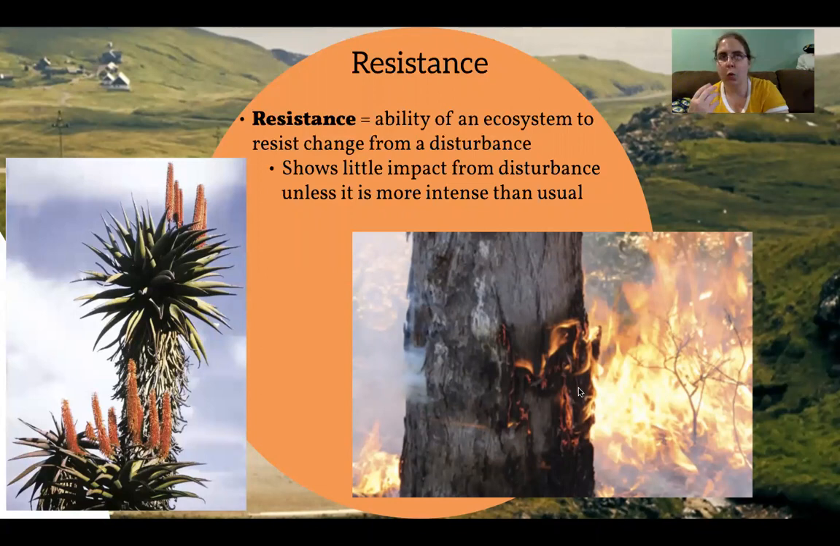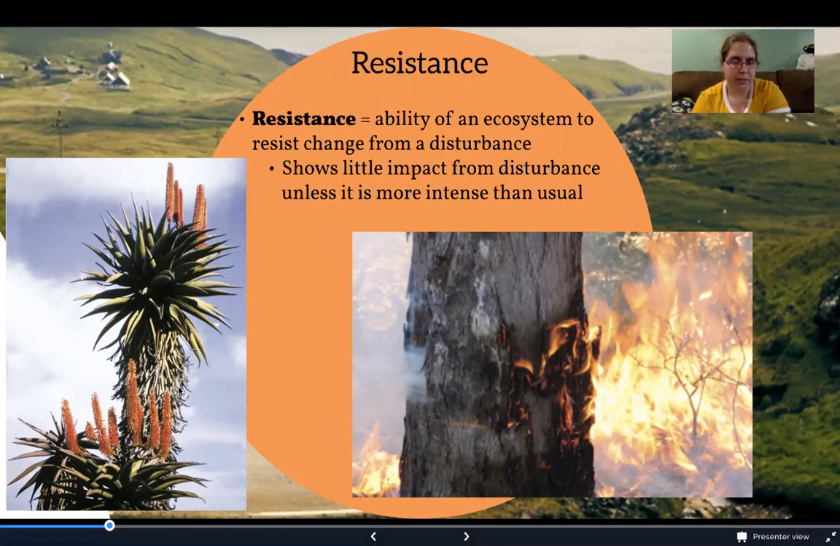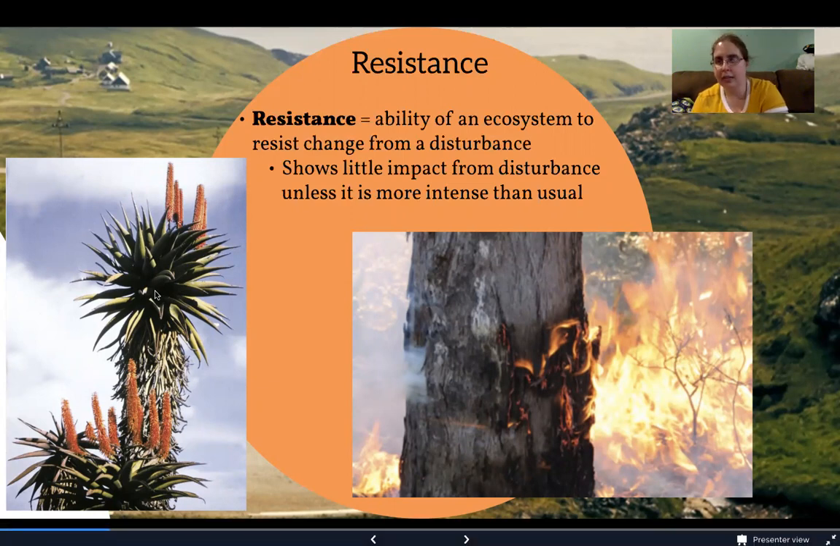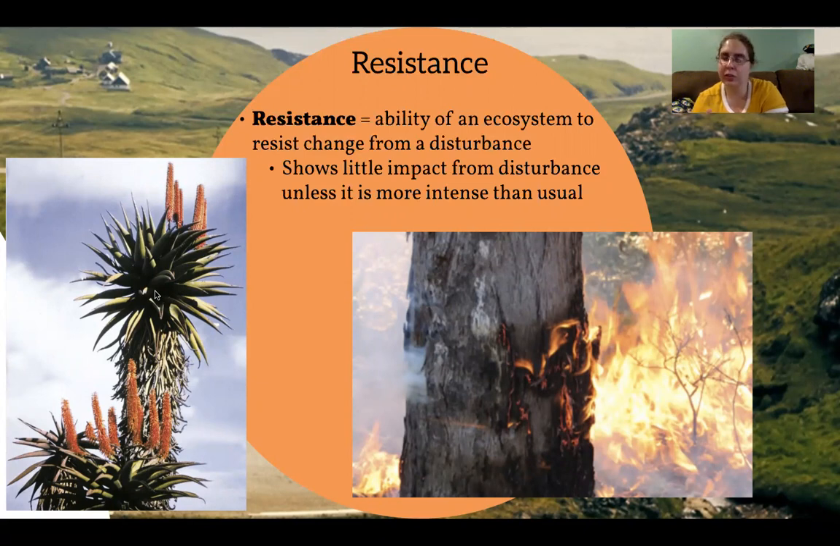So unless it is a worse fire than usual, a more intense blaze than usual, these trees are all going to be fine. They might look damaged, but they're still going to be perfectly healthy and continue to go on with their regular tree lives. Certain plants like this one are very good at storing water. So if a drought occurs in that area, it's not going to be a problem for that plant. It's adapted for that. So a drought will have very little impact on that plant.